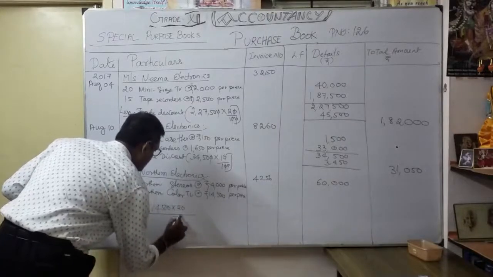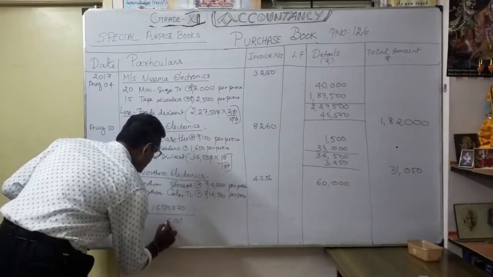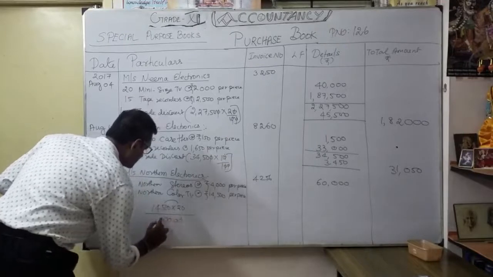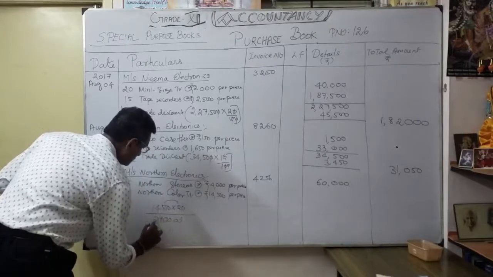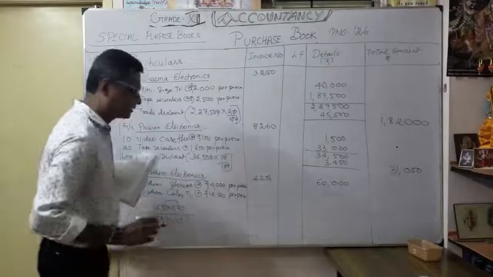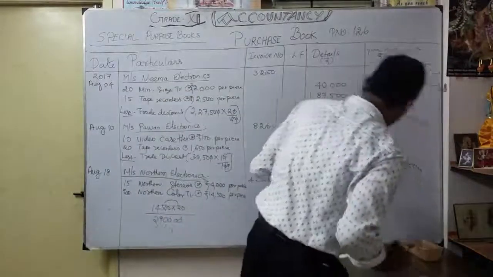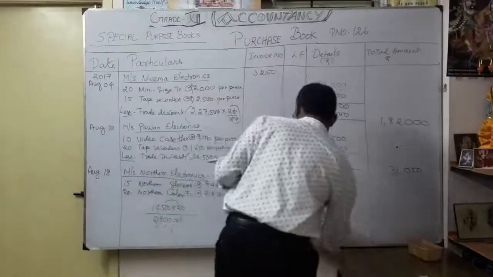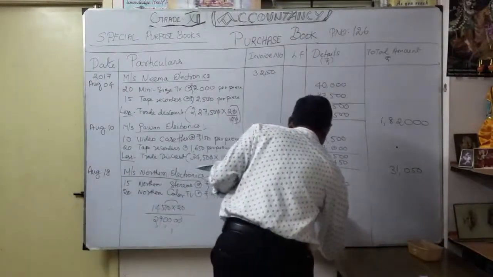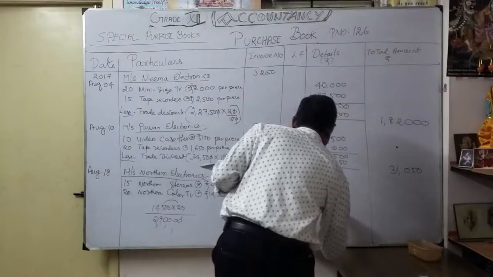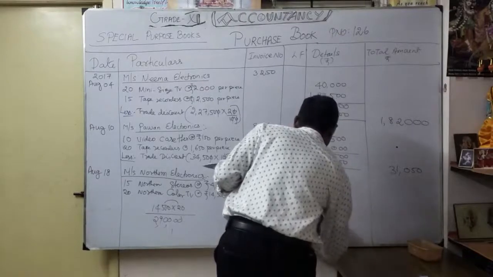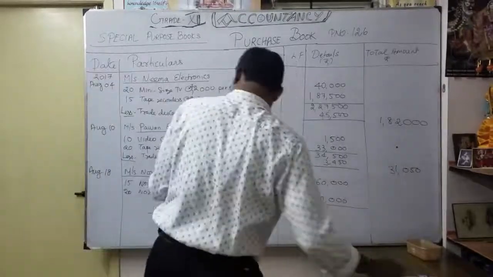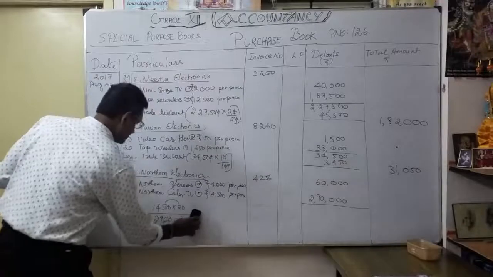So 0, 0, here 0, 0, 5 2s are 10. So 1. 4 2s are 8, plus 1, 9. 1 2s are 2. So how much? Naturally coming under 2,90,000. Okay. So 2,90,000. So what's the total now? We're going to do now trade discount. How much they given? 12.5%.